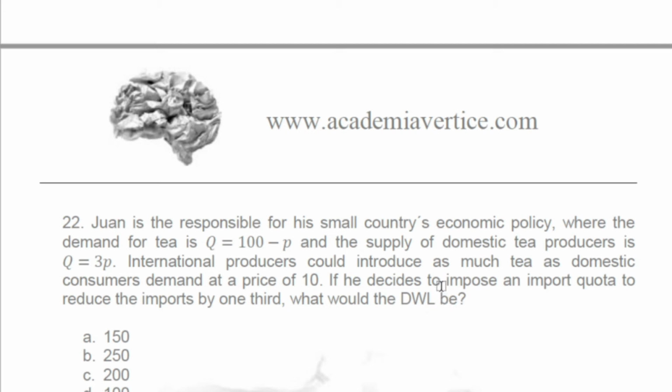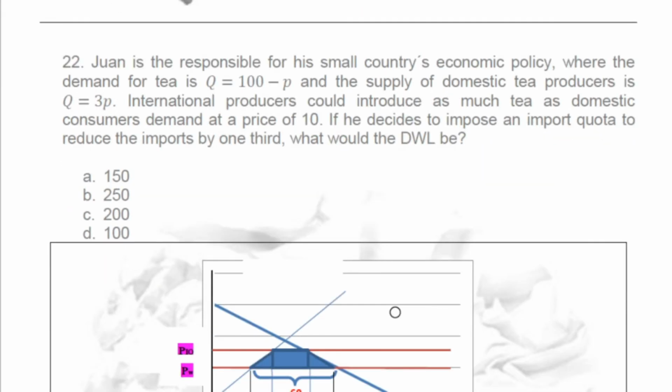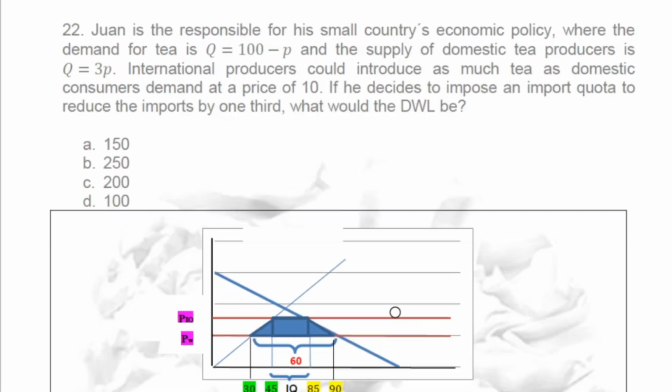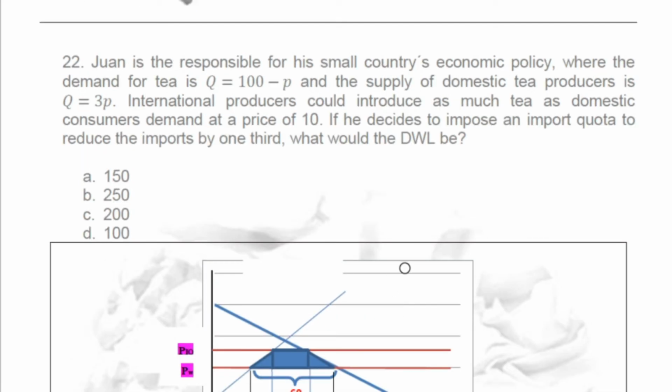Let's do the situation in free trade. I want to let you read these calculations at the beginning.